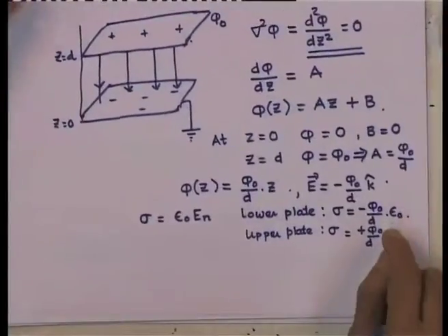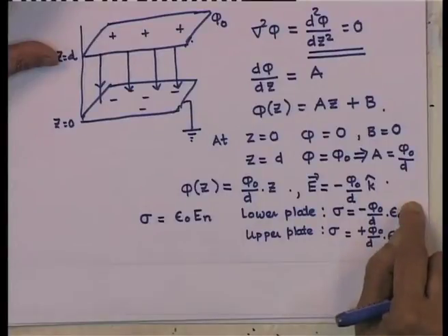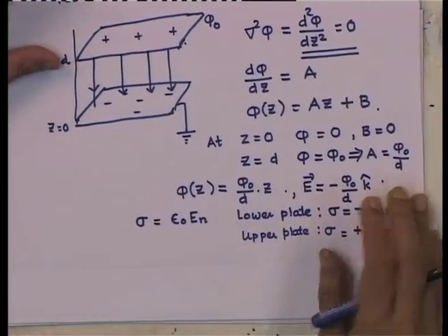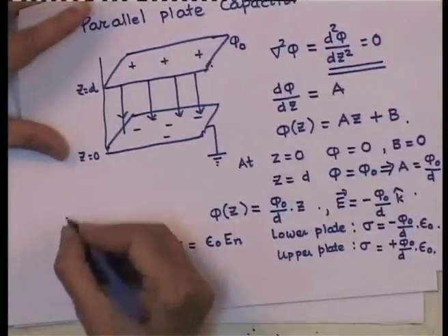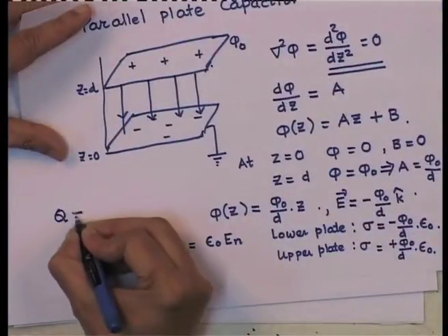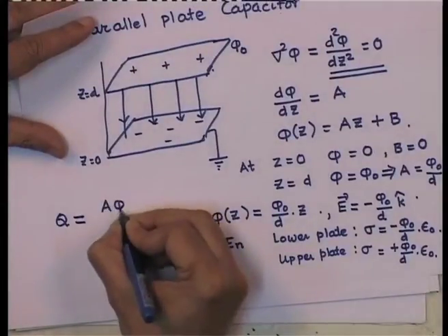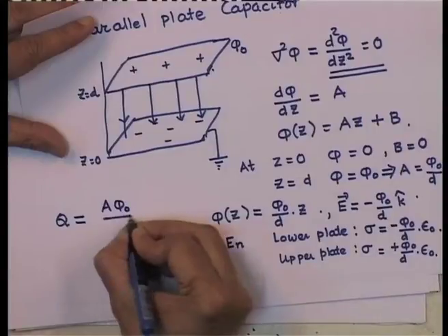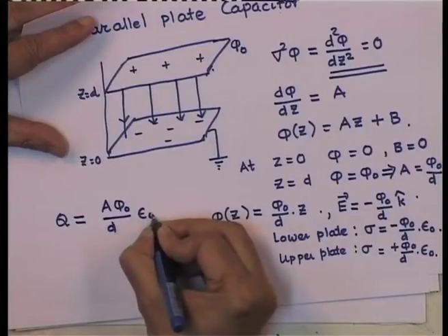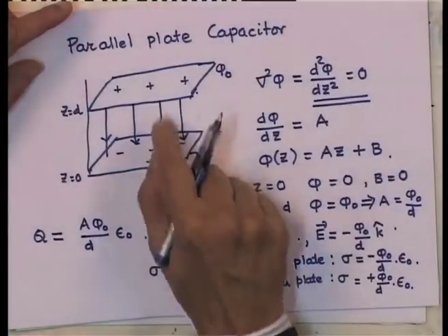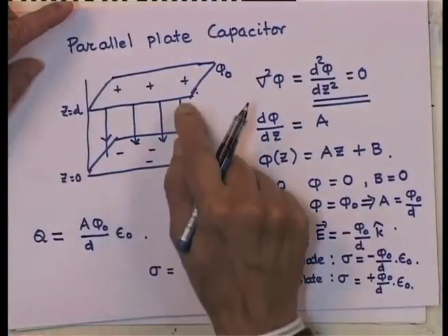So, the charge q on either plate, plus or minus of course, is A times phi 0 by d times epsilon 0, and you know that the potential difference between the plates is phi 0.